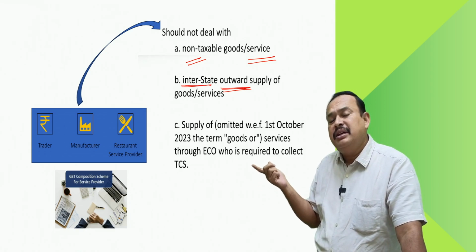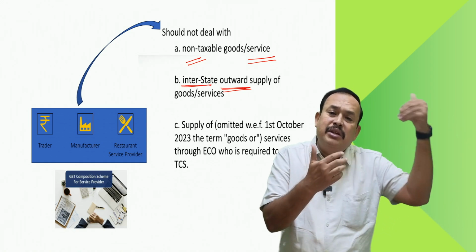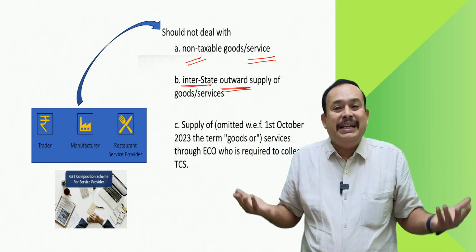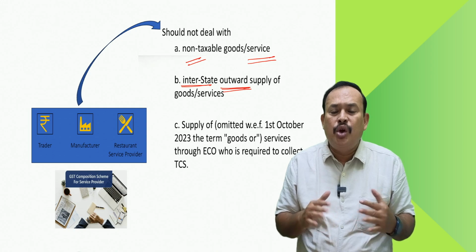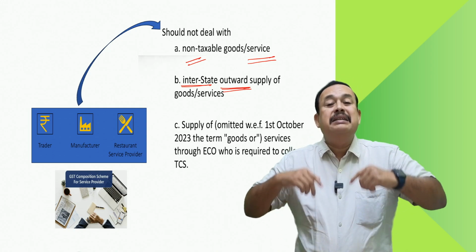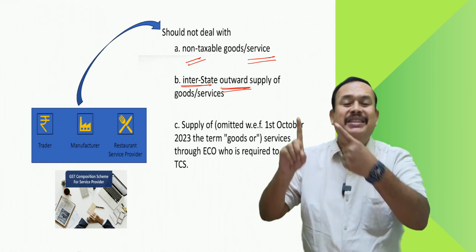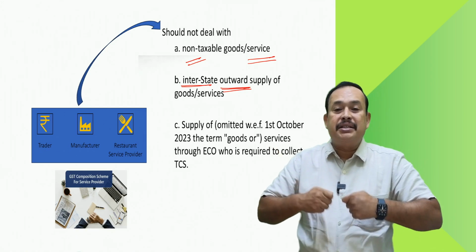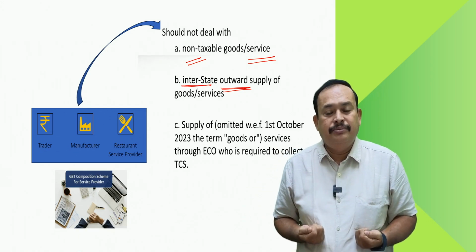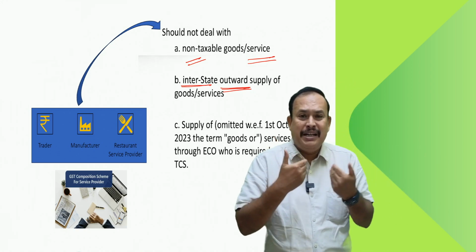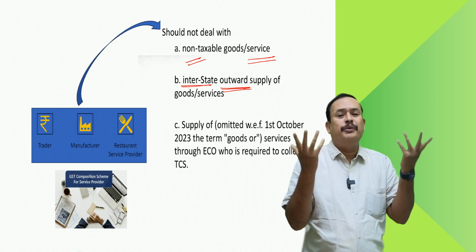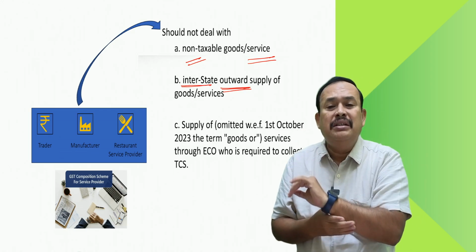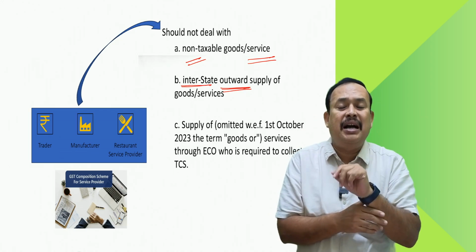In that case, can I receive goods or services from another state? Obviously, sir. Interstate inward supplies have no restriction; only interstate outward supplies are restricted. For clarity, my dear, if you carry out interstate outward supply of goods or services, you are not eligible for the composition scheme. With immediate effect, you have to switch over to the normal scheme, irrespective of the turnover.